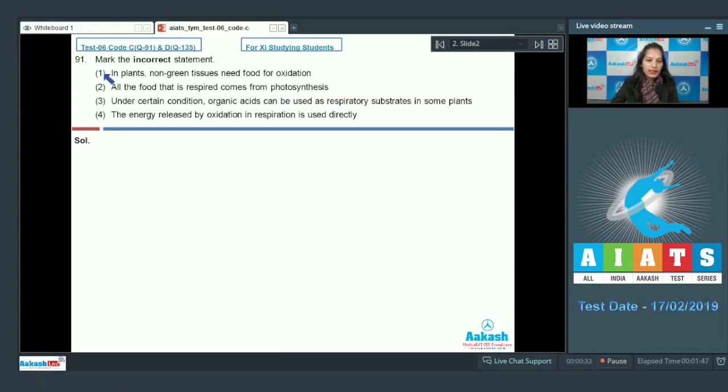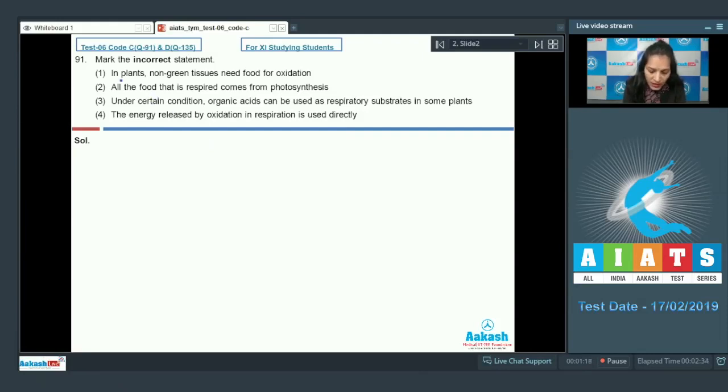Question number 91. Mark the incorrect statement. First option, in plants, non-green tissues need food for oxidation. Second, all the food that is respired comes from photosynthesis. Third, under certain conditions, organic acids can be used as respiratory substrates in some plants. And fourth, the energy released by oxidation in respiration is used directly. So you have to choose the incorrect statement over here.